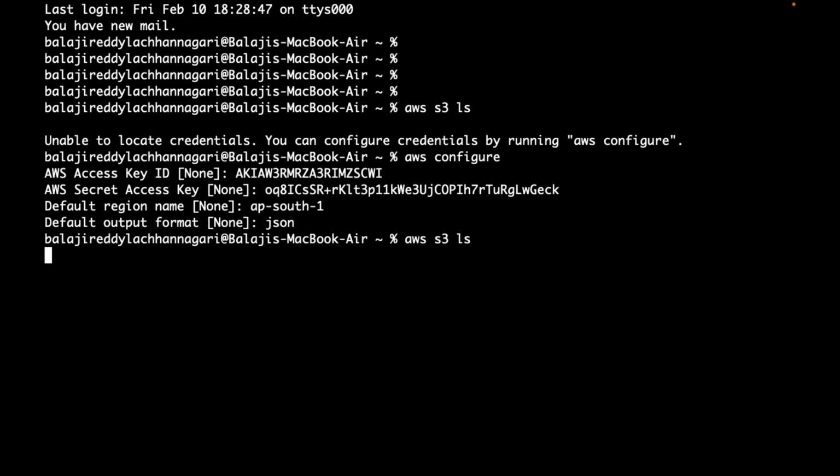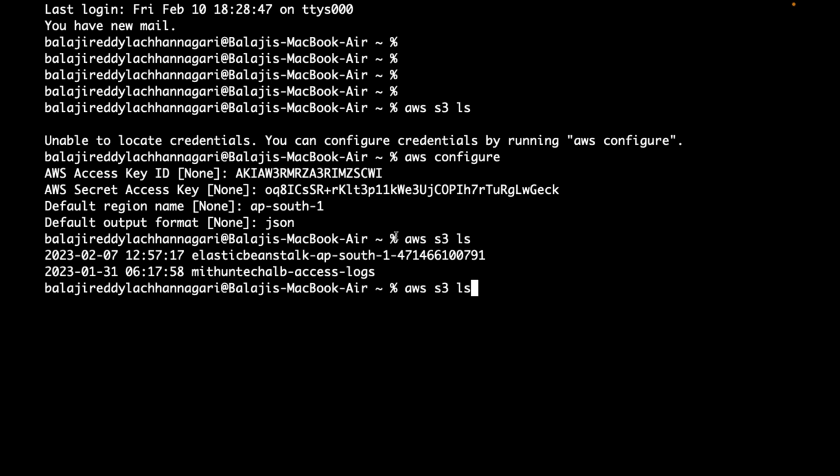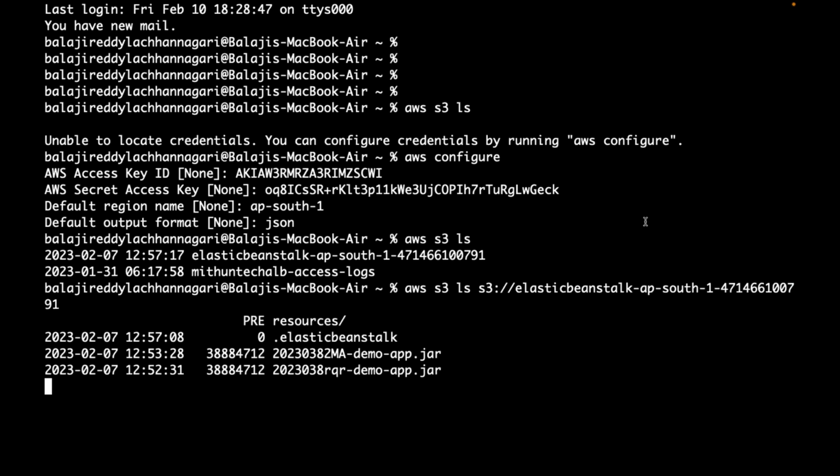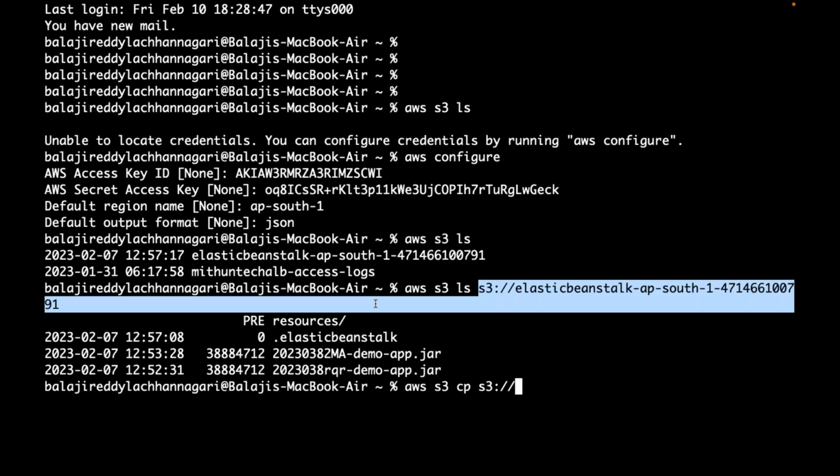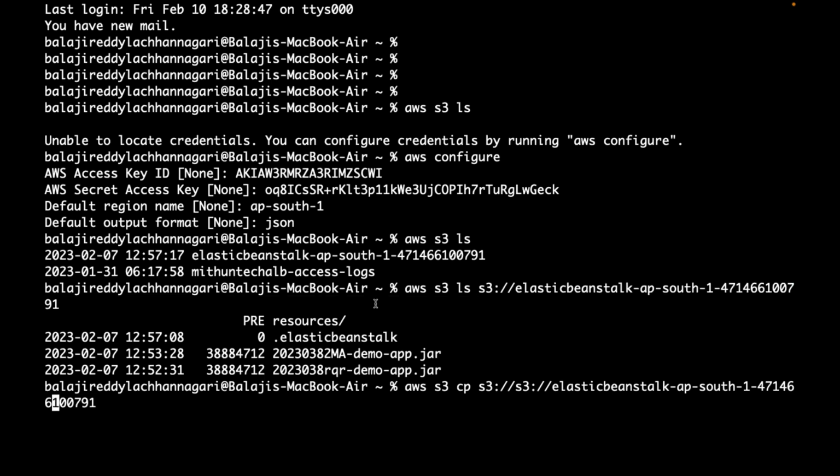But he has read only, he can see buckets, and if required he can download files also from this S3 to local laptop. If some files are already there in this bucket, he can access. If you see, there is one jar file in this bucket. If required, he can copy, AWS S3 CP. Source is my S3 bucket.